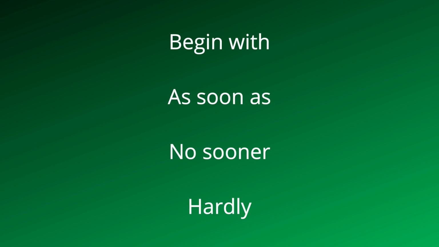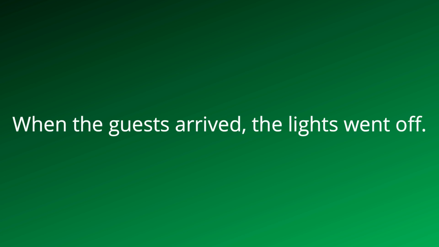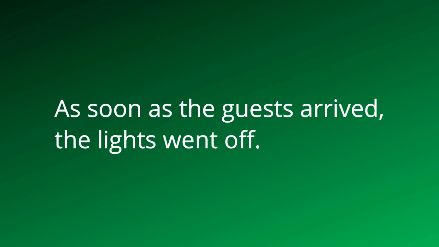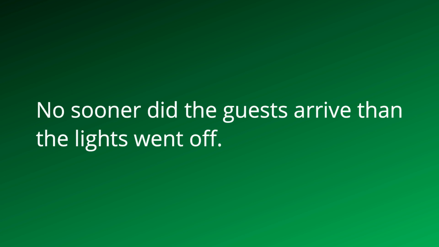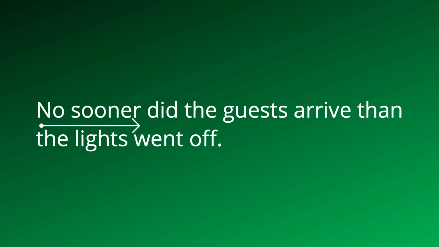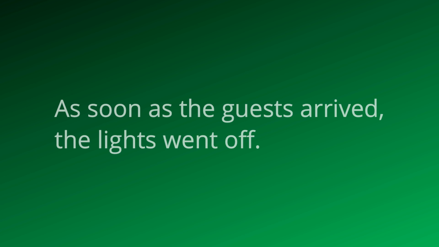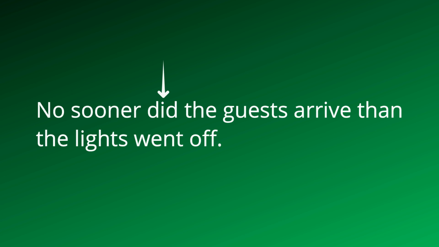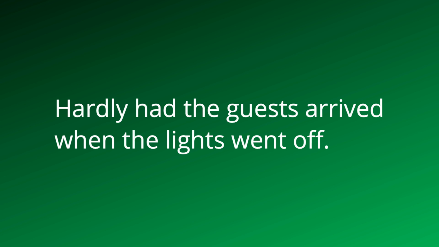Begin with as soon as, no sooner, and hardly. When the guests arrived, the lights went off. As soon as the guests arrived, the lights went off. No sooner did the guests arrive than the lights went off. When we begin with as soon as, comma is compulsory, but when we begin with no sooner, instead of comma, we use than. As the tense is in past tense, so with as soon as we use only the past tense arrived, but with no sooner we use did after no sooner and V1, that is arrive, after the noun guests. Hardly had the guests arrived when the lights went off.